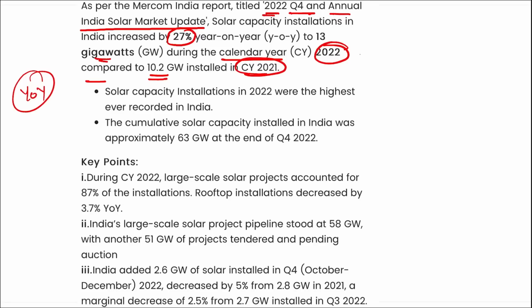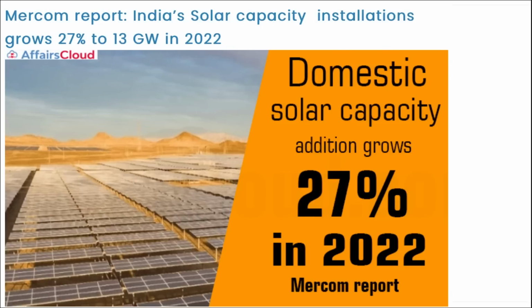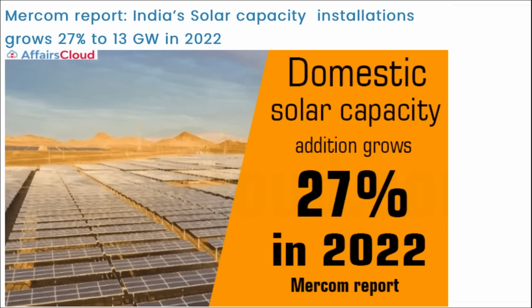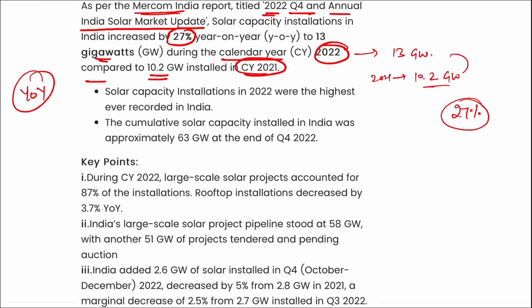That means in 2022, if we talk about, we saw a total of 13 gigawatts of solar energy, whereas in 2021 we just saw 10.2 gigawatts of solar energy. So we saw a total jump of 27% in the installation of solar energy in India, and this data was released by Mercom India. All right, so if we see the question here, the correct option becomes 27%. Also, it is your Mercom India that has released this report, and it stated that solar capacity installation has grown by 27% to 13 gigawatts in 2022.